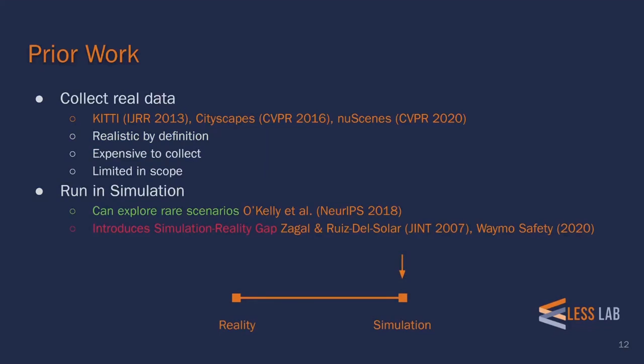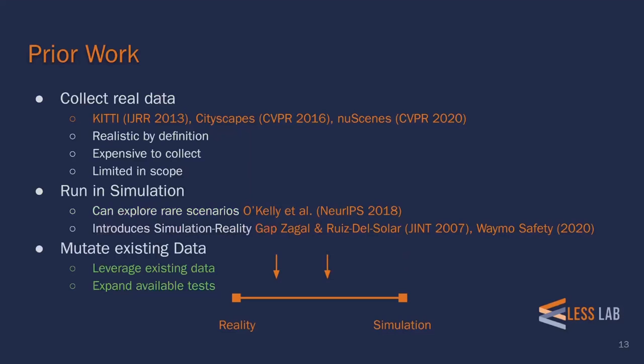The next category for testing is the use of simulation. This decreases the cost and increases the scope, and prior research has examined ways to leverage simulation to explore rare scenarios. However, the use of simulation introduces the weaknesses of the simulation reality gap. The simulation reality gap is a well-studied phenomenon that details how, due to differences between the simulation and reality, failures found in simulation may not generalize to the real world. As such, autonomous vehicle companies such as Waymo have found that while simulation is a valuable tool, the results must be revalidated in the physical world.